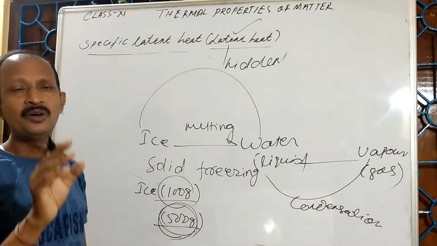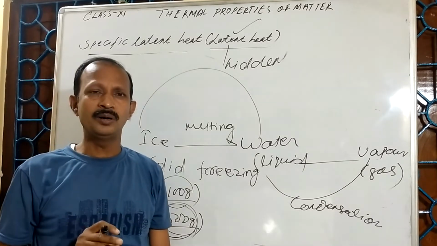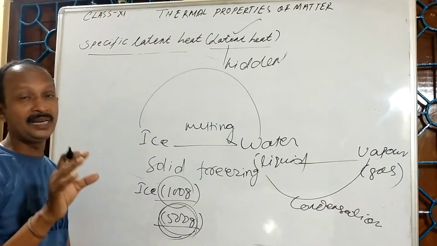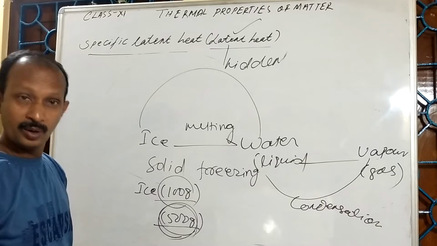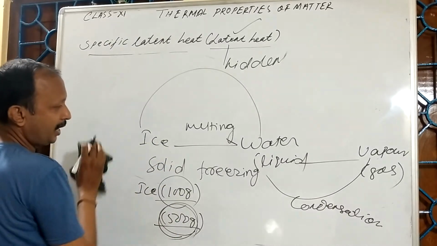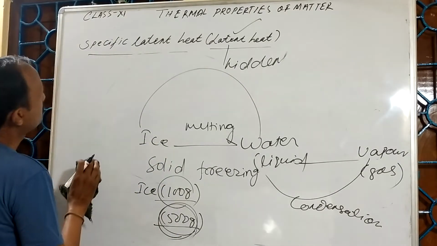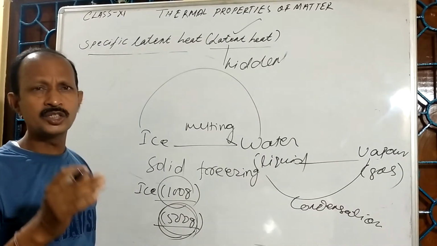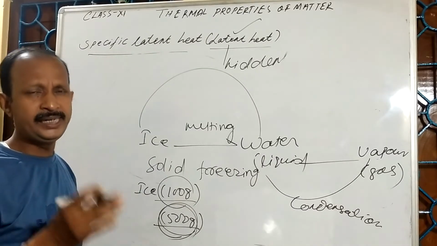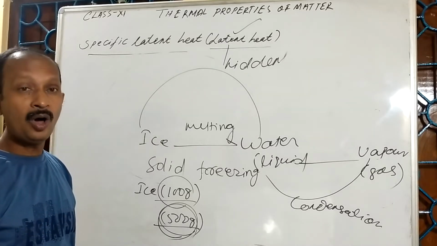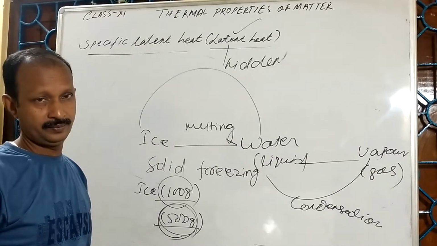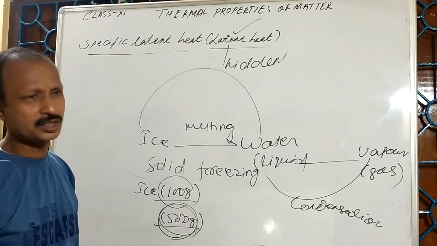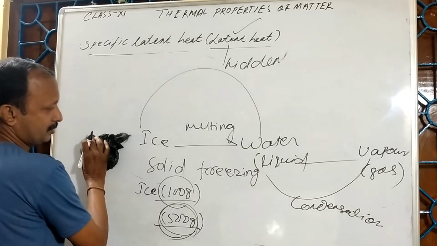Both are the same thing. Whenever you consider heat capacity and specific heat capacity, then you will feel what is the difference. Okay, so I can say that specific latent heat of a substance is the amount of energy or thermal energy or heat energy absorbed or released for unit mass of a substance to change its phase.